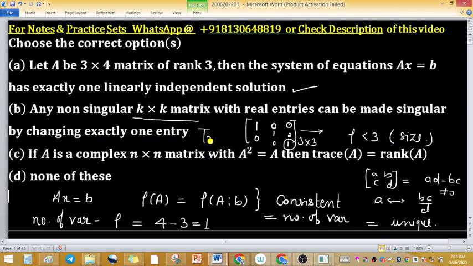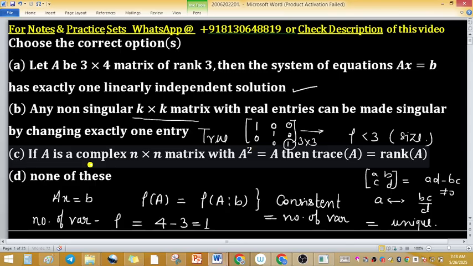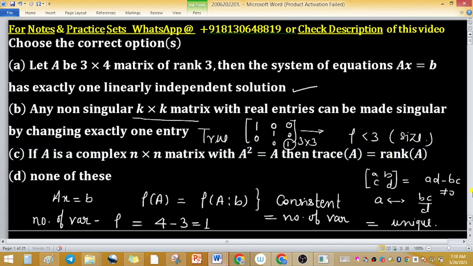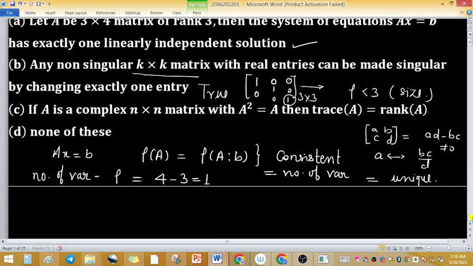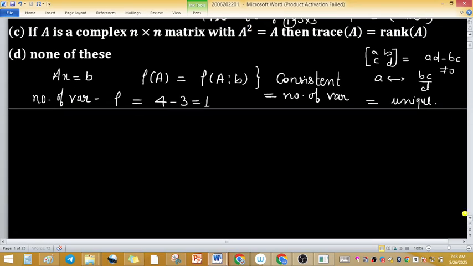Option B is true. If A is a complex n cross n matrix with A square equals A, then trace of A equals rank of A. First, what is the given condition or hypothesis of this statement? A square equals A. This is the condition of an idempotent matrix. And we know the fact that an idempotent matrix is always diagonalizable.